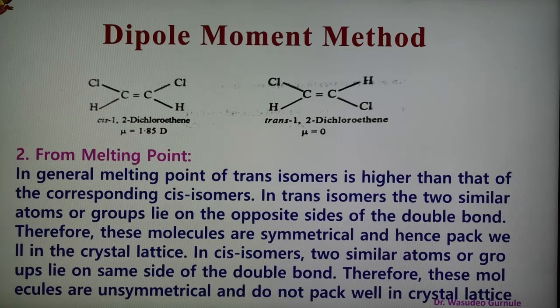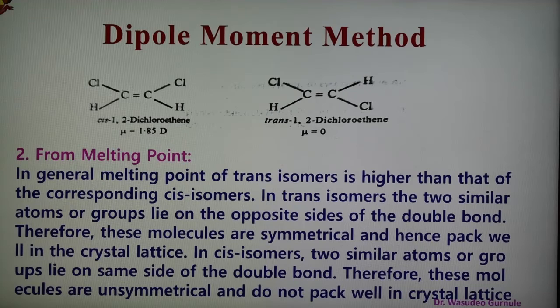So cis and trans can be identified on the basis of the dipole moment method or measurement. Dipole moment measurement identifies that this compound is cis and the other is trans. On the basis of dipole moment, we can determine the configuration, whether it is cis or trans.